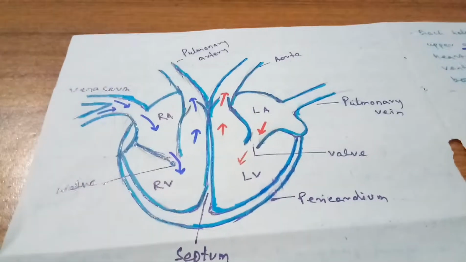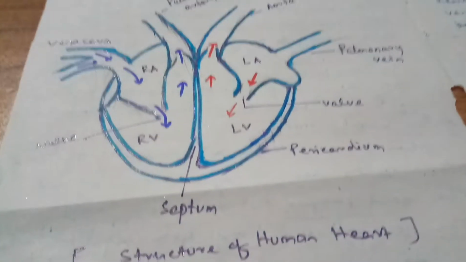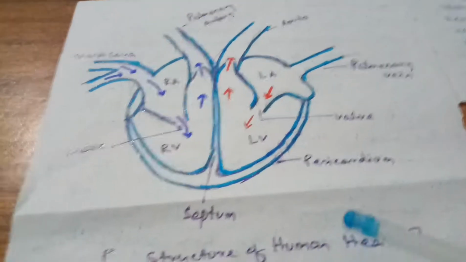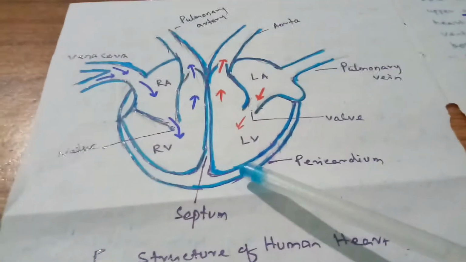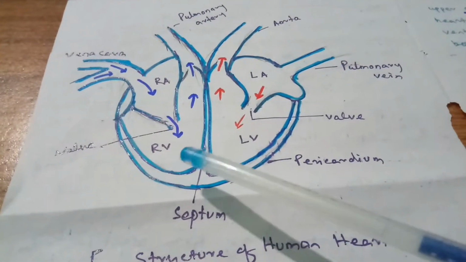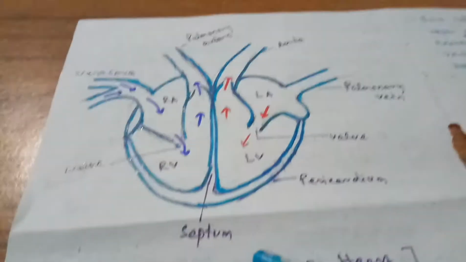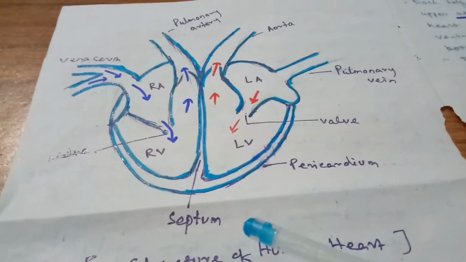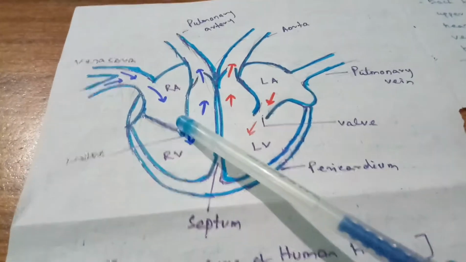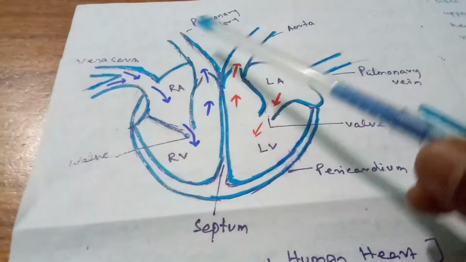Now students, very often it is said that human circulation is double circulation. Why is it said? Human circulation contains two circulations, one called systemic circulation and the other called pulmonary circulation. Systemic circulation involves the blood coming from all parts of the body into the heart and going back from the heart to all parts of the body.